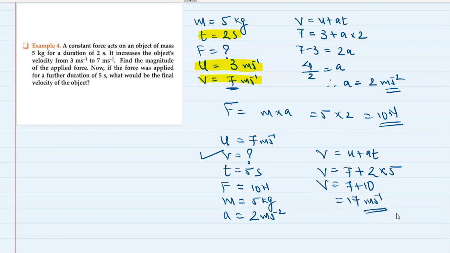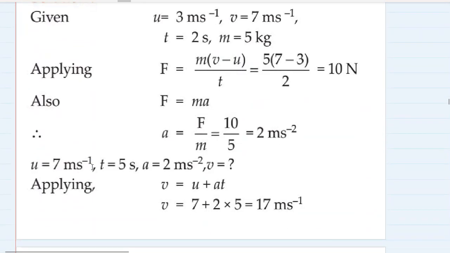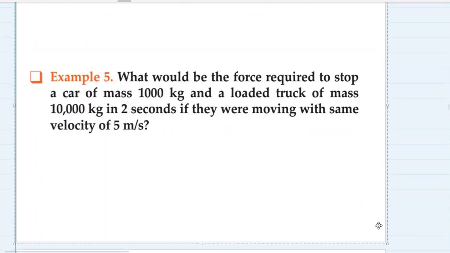So if this force is continuously applied for a further 5 seconds, the final velocity of the object will become 17 meters per second. Let's check. The force is 10 Newton and the final velocity is 17 meters per second. Correct? Let's go ahead.